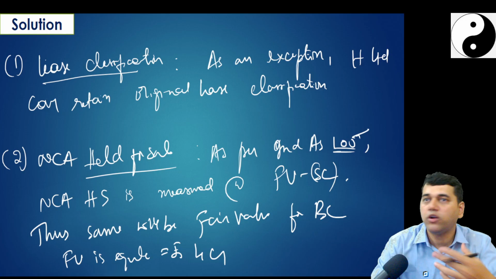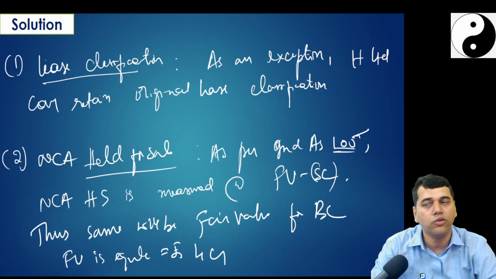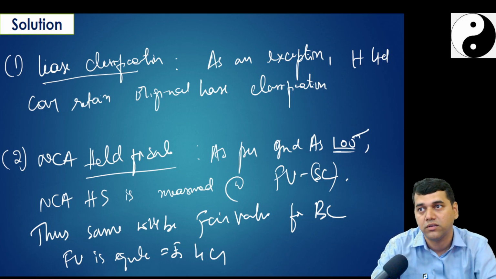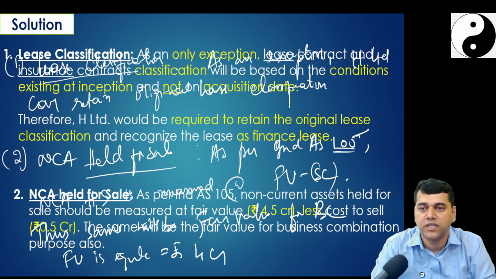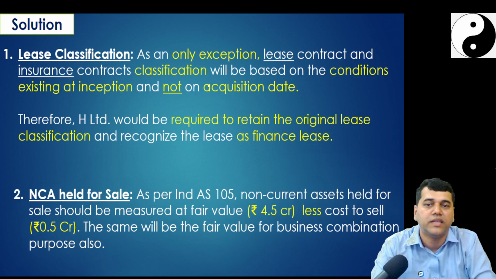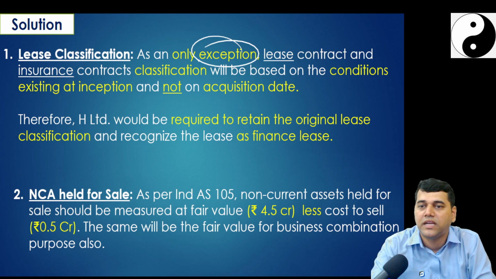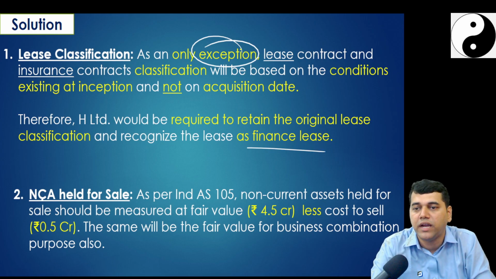No, it's not 4.5. It is 4 only. Clear? So first, lease classification will explain that there is one exception, that I need not change the classification. I can continue, and non-current assets I will recognize like this.